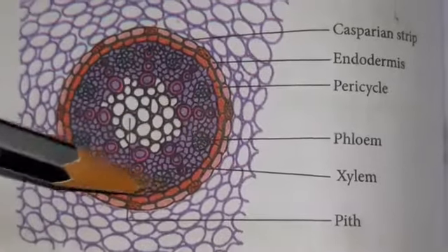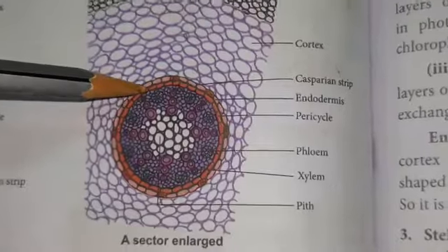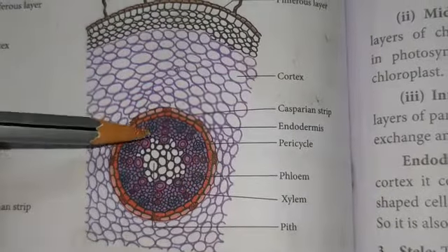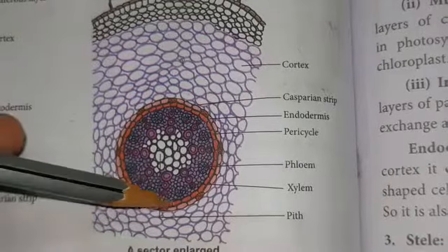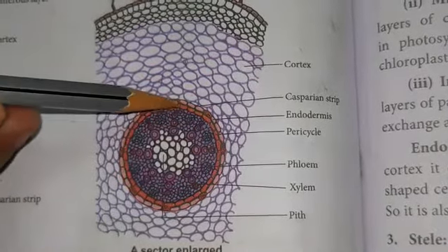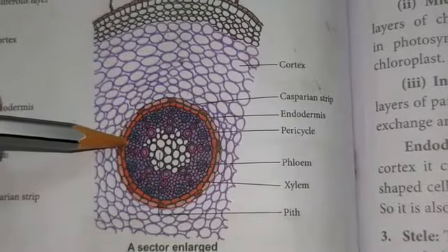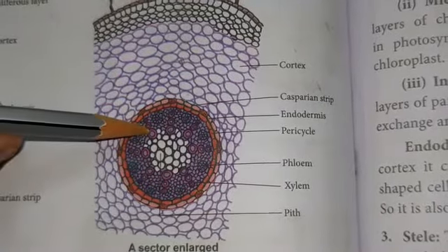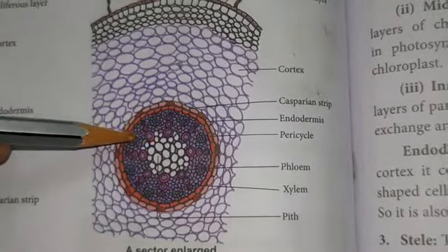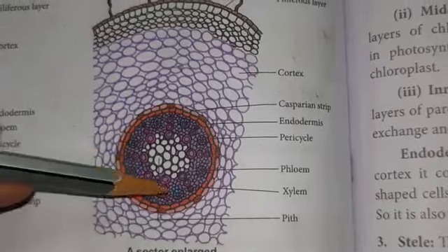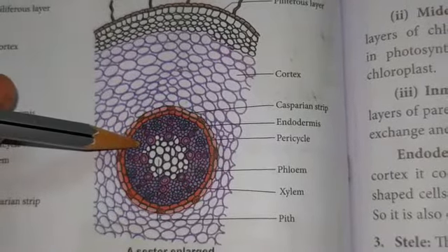So the innermost region of the monocot root is the stele. The stele consists of three regions: pericycle, vascular tissue, and pith. The pericycle is made up of a single layer of parenchyma cells which are tightly packed without any intercellular spaces, inner to the endodermis. Vascular bundles are made up of xylem and phloem. The xylem and phloem are arranged in an alternate manner on different radii. It is called a radial arrangement.